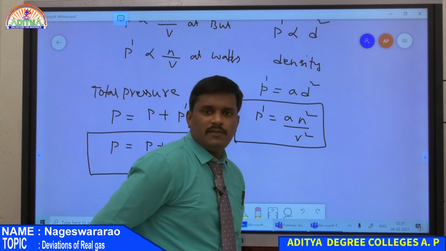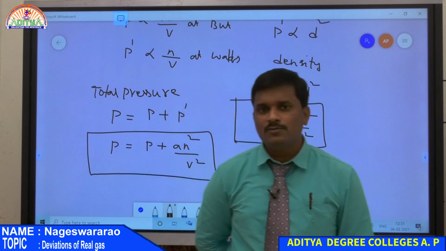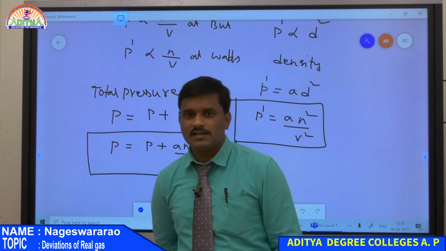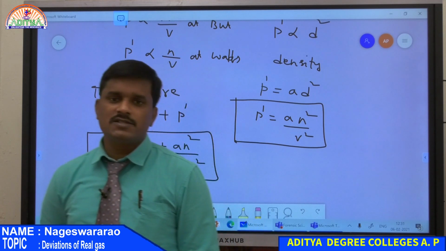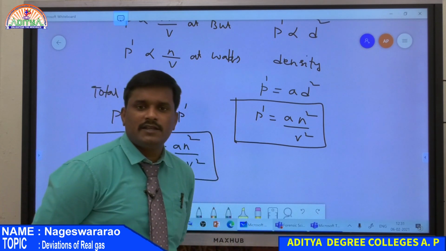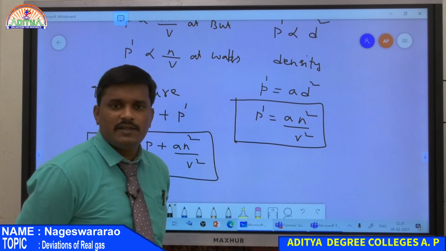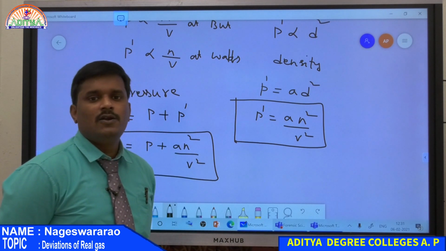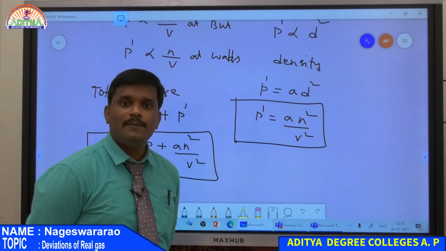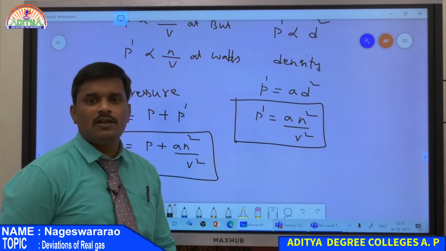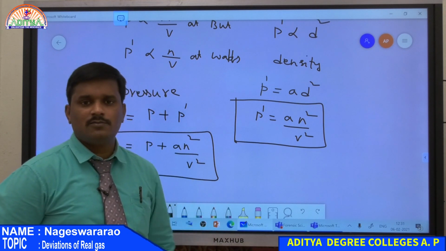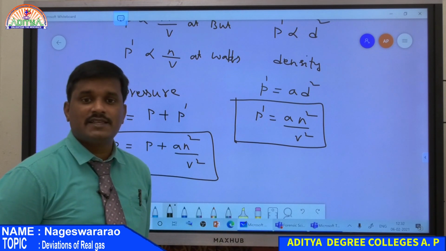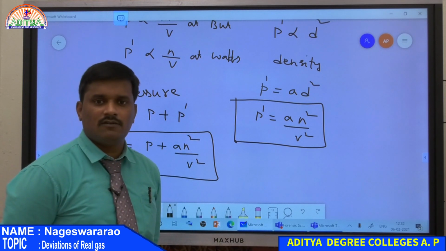Therefore, Van der Waals made two corrections. One is the volume correction and the second one is the pressure correction. Volume correction: according to the kinetic theory of gases, the volume occupied by the gas molecules is negligible. But this is only possible at low pressure. At high pressure, the gas molecules occupy a certain volume, that is the excluded volume, which cannot be neglected compared to the total volume.